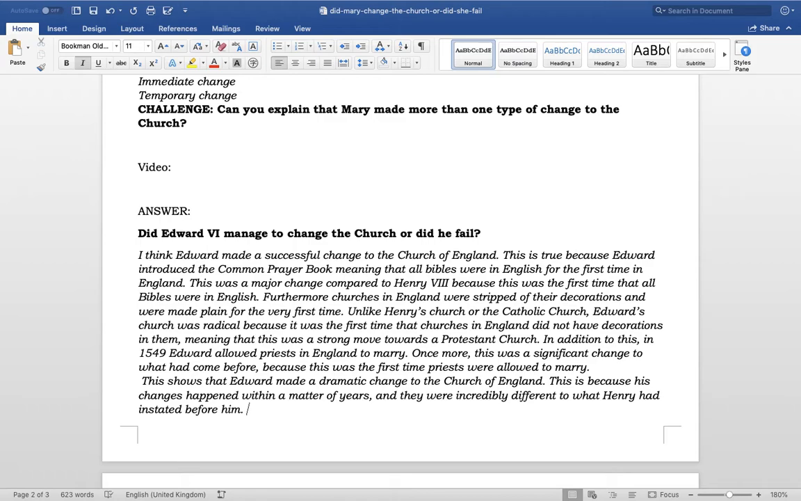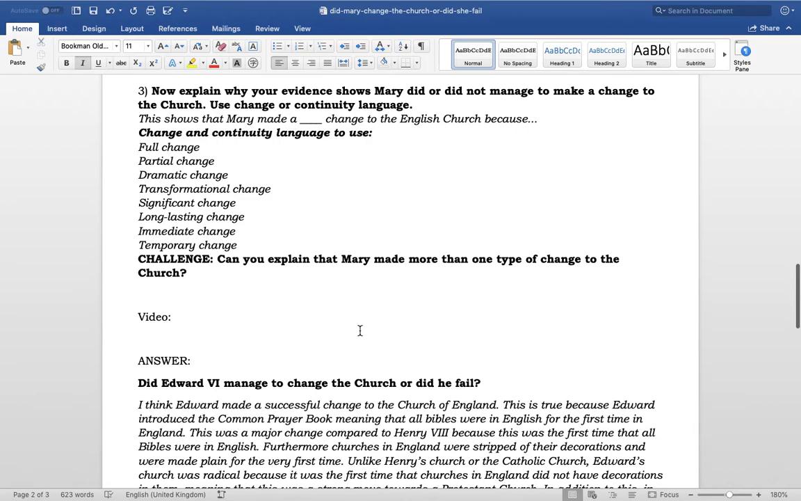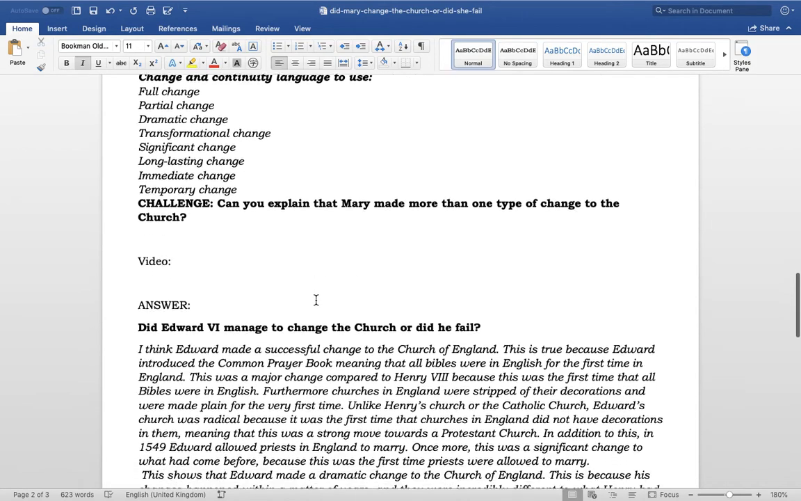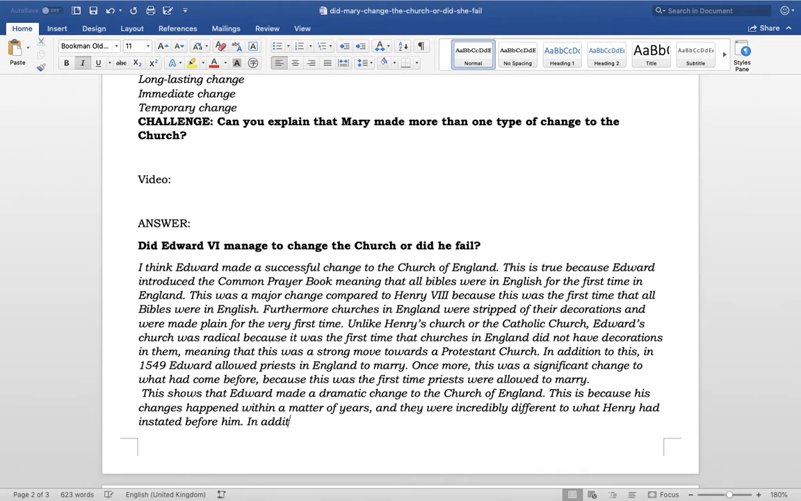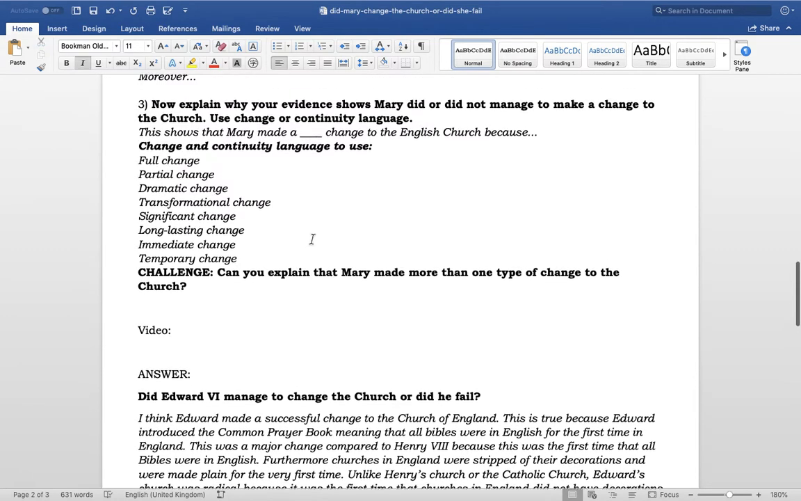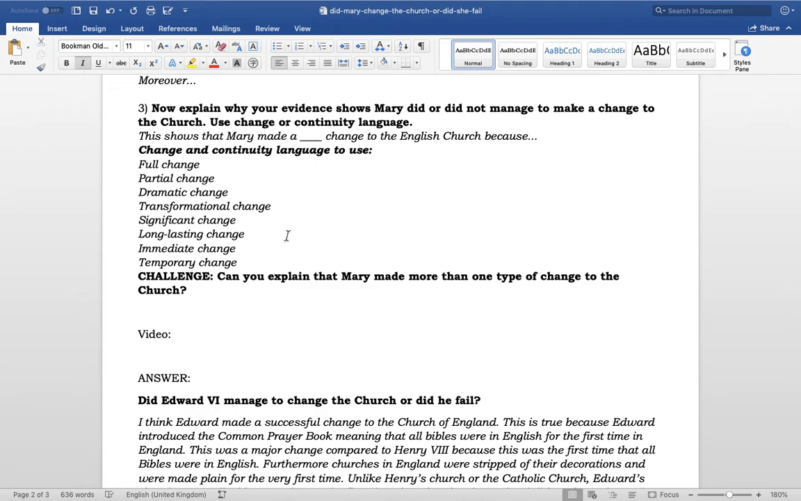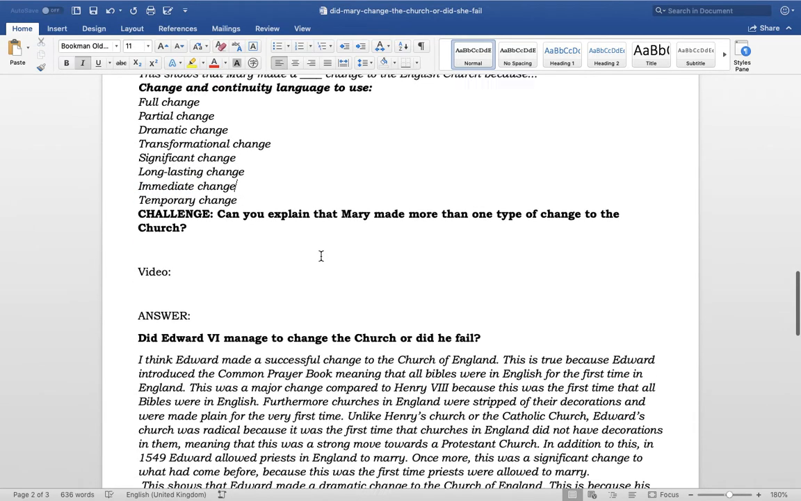Okay, so what we're showing there is that this is a really dramatic change. It happened very, very quickly, and it was very different to what Henry had done. So that's really important here. Now let's think about this as well. Remember, we can use another connective. In addition to this, I also think this shows that Edward made a... Well, what other change could I say that he made here? I'm going to say immediate change, I think. That's probably a nice one as well, talking about the...